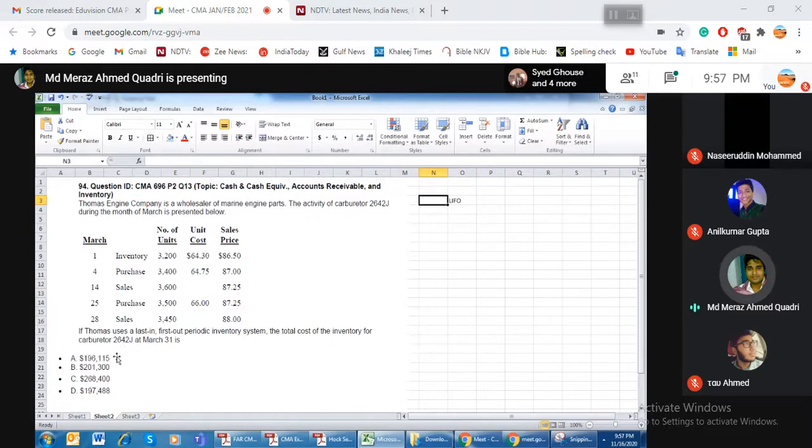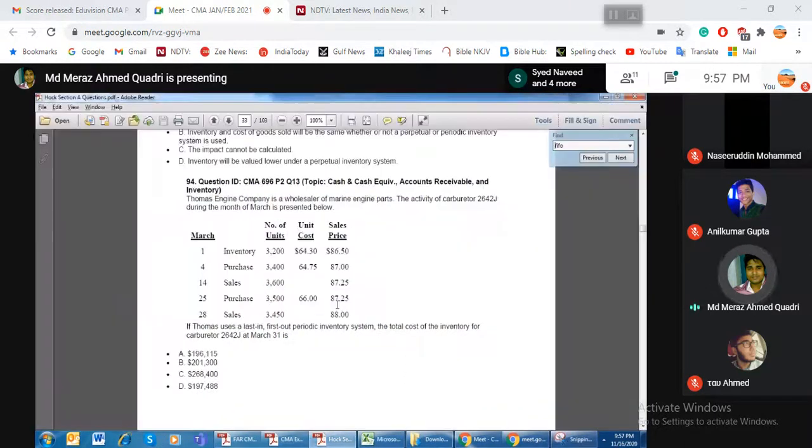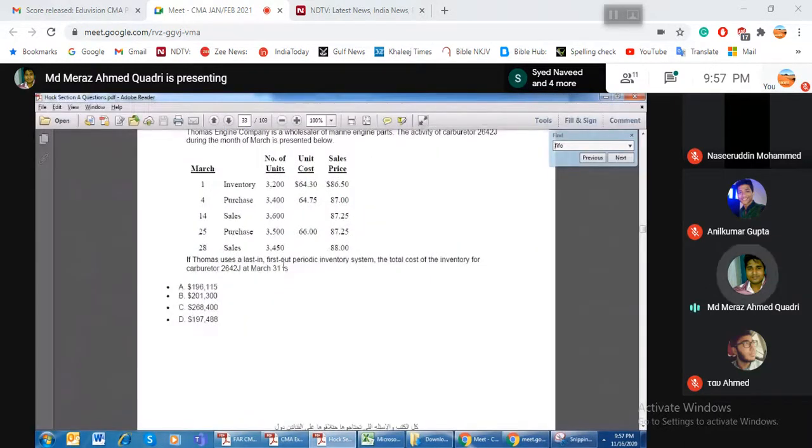This question is a periodic inventory system. When you are reading the question in the exam, you have to be very careful about this term. If it is periodic, your calculation will be different. If it is perpetual, your calculation will be different. So whenever you are answering the question, you have to be very careful.